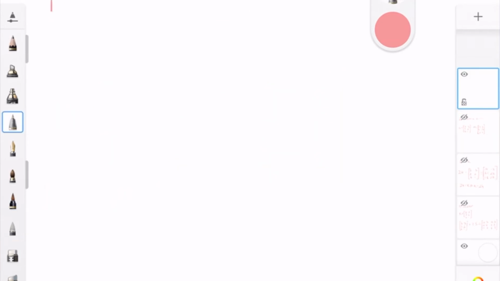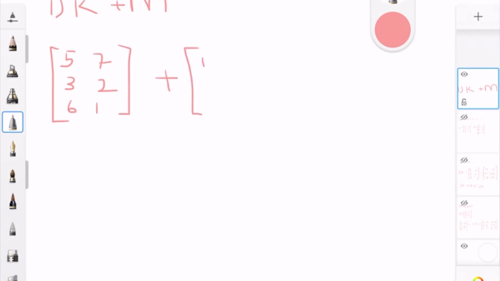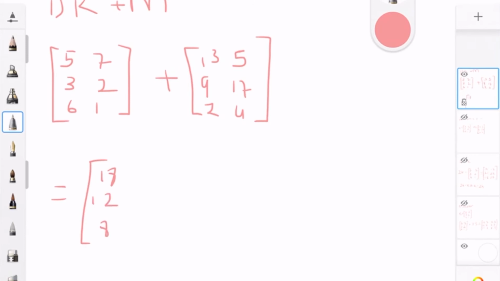And again, I have two questions to solve. The first one is K plus M. It looks very straightforward, and it actually is straightforward. With these two matrices, what you do is just add each element of the matrix to the corresponding element of the other matrix. For example, in the first one, you have 5 plus 13, and so on. Let's do them. 12, 8, 12, 19, and 5.